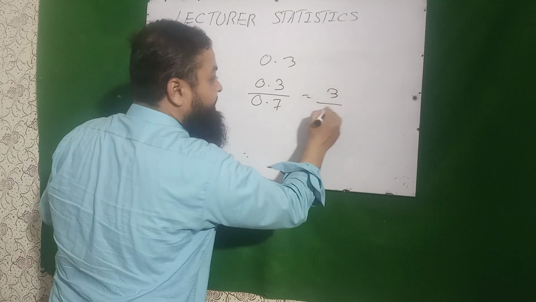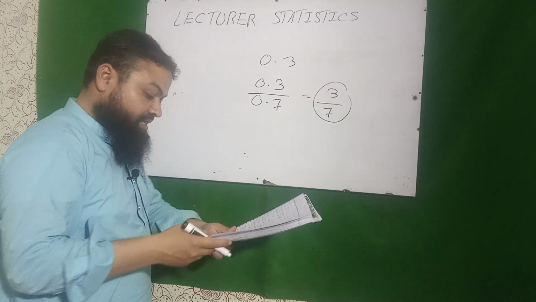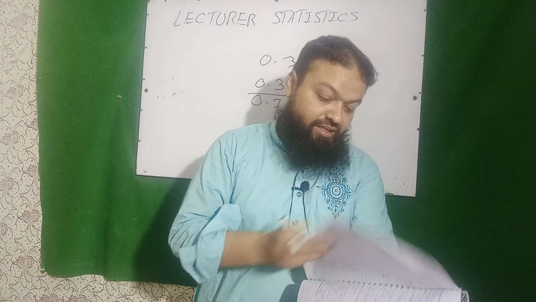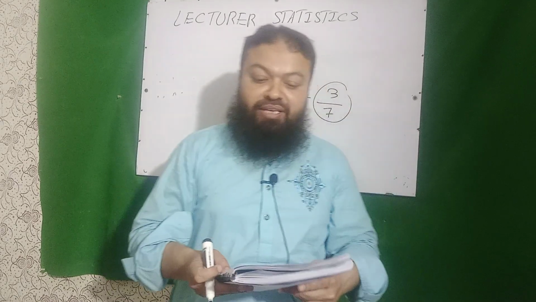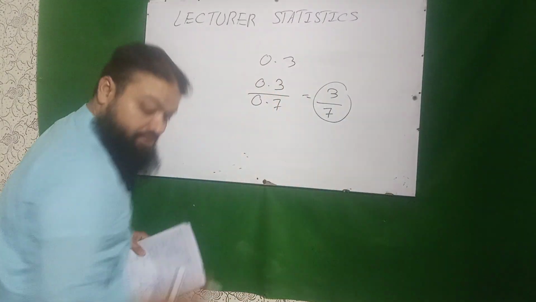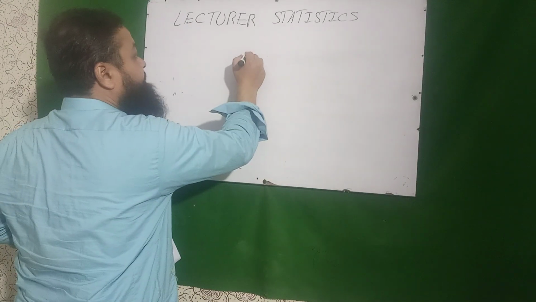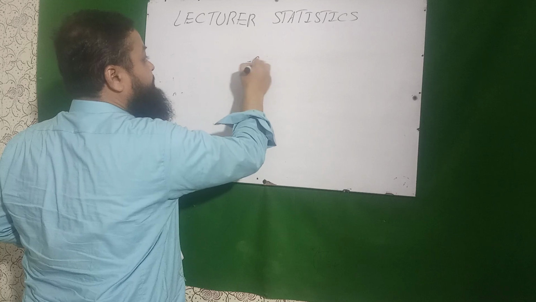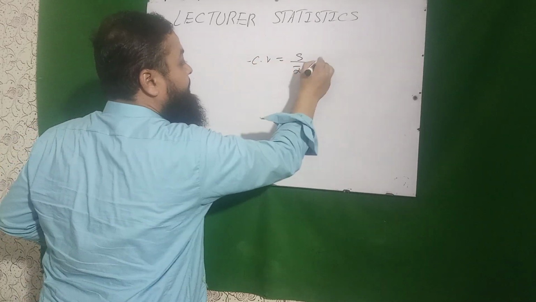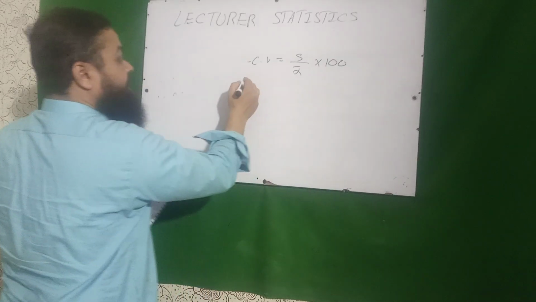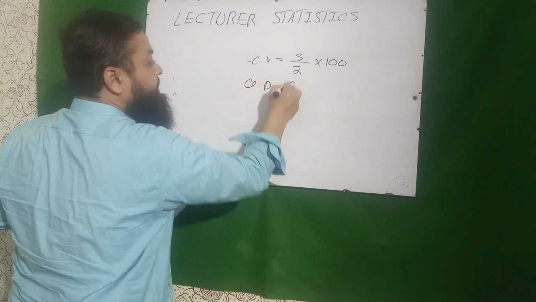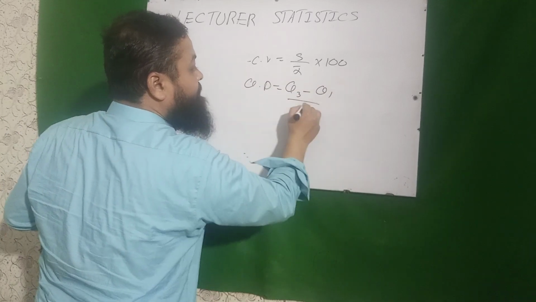That will be 3 by 7 is the correct option. A very important one. Next question is measure of dispersions. Very important one. We know the measures of dispersion. If there is standard deviation, coefficient of variation, that is S over X bar multiplied by 100. And if I talk about quartile deviation, it is Q3 minus Q1 over 2.